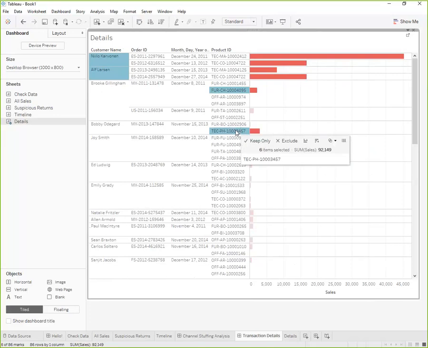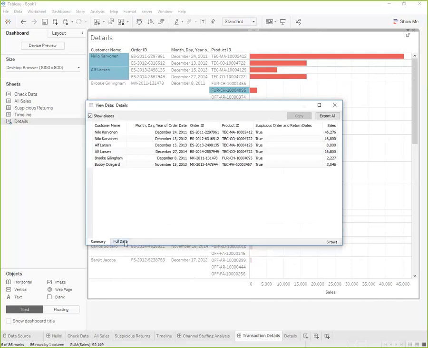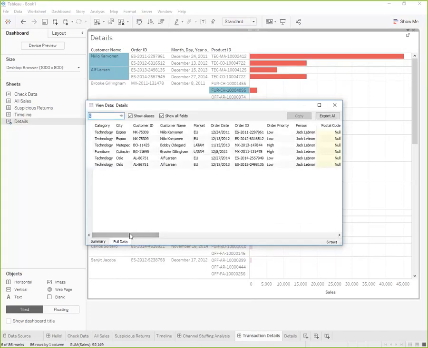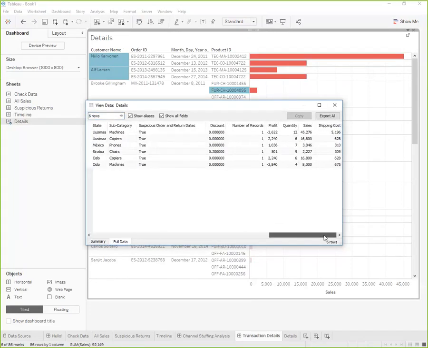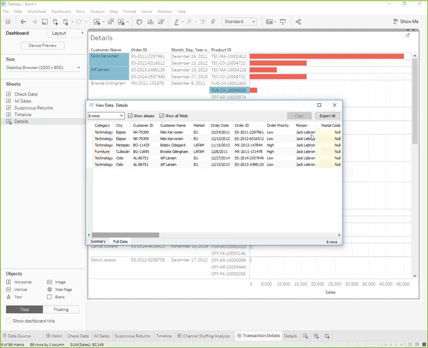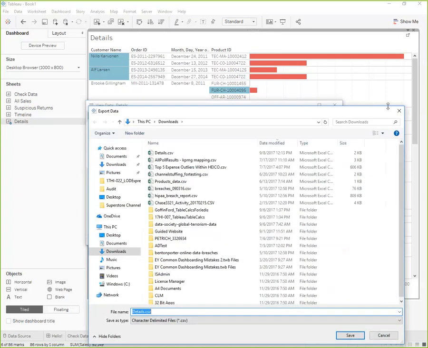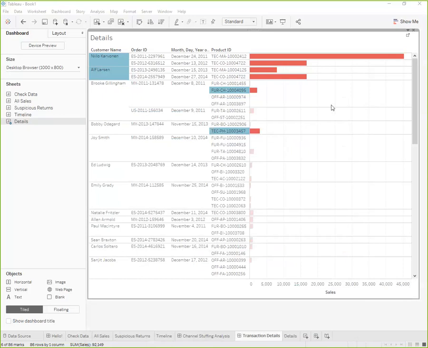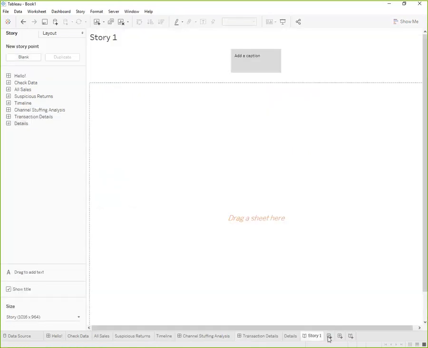So there are a few things I could do at this point. I can export the data out and then send it over for further investigation. Or I could just create a presentation within Tableau. And I think that's what I'm going to do. So I'm going to use a story point here just to walk through the insights that I got and how I got to them.